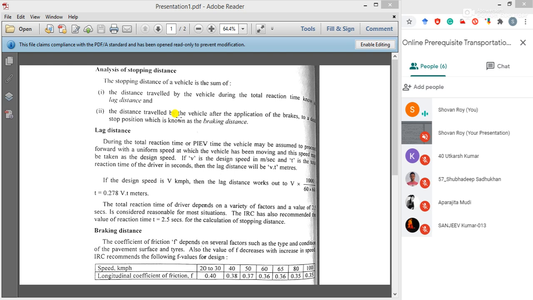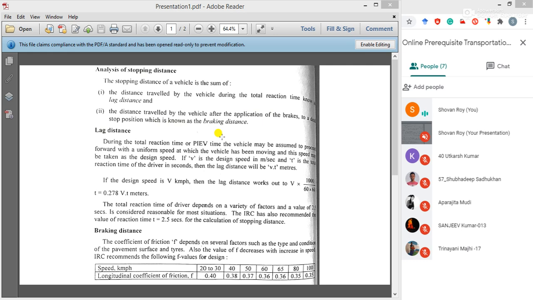After applying the brake, vehicles take some time and travel some distance, then stop. The distance traveled by the vehicle after the application of the brakes to a stop position is known as the braking distance.